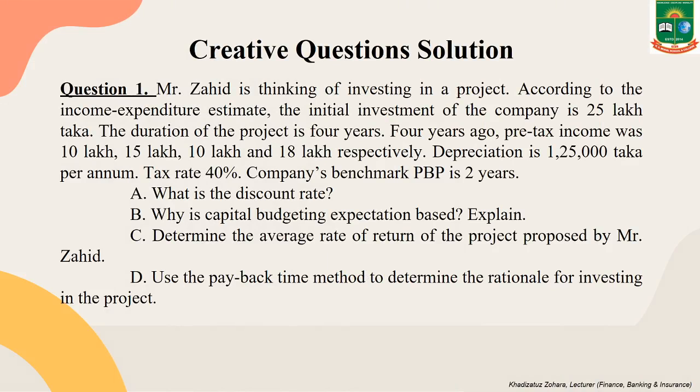Mr. Jahid is thinking of investing in a project. According to the income expenditure estimate, the initial investment of the company is 25 lakh taka. The duration of the project is 4 years. 4 years ago, pre-tax income was 10 lakh, 15 lakh, 10 lakh and 18 lakh respectively. Depreciation is 1 lakh 25,000 taka per annum. Tax rate 40%. Company's benchmark payback period is 2 years.